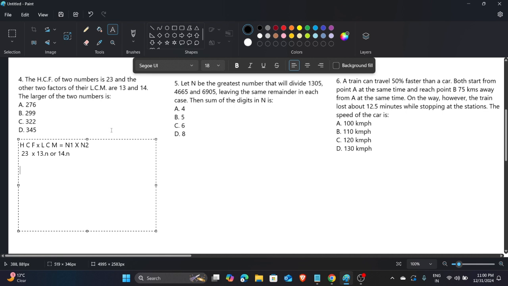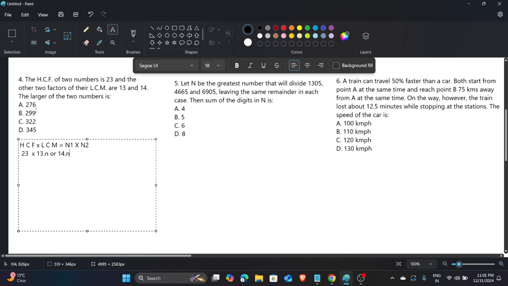So from this we can say that the number must be divisible by 23, and also divisible by either 13 or 14, any one of these, then it is the number we need.